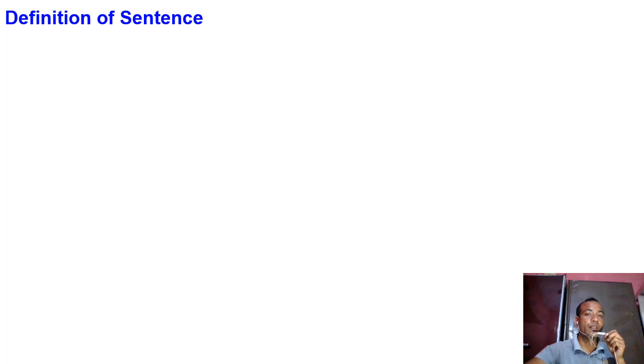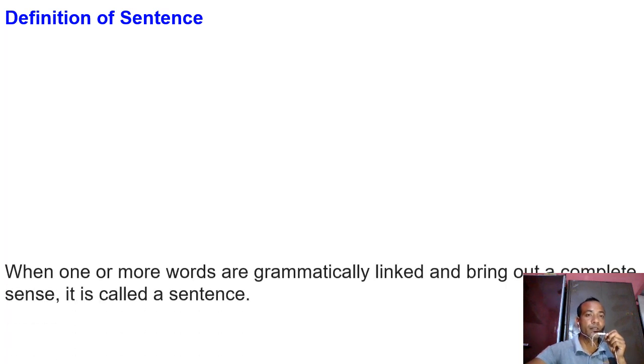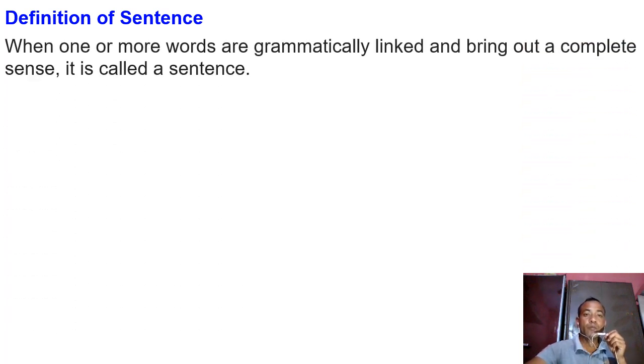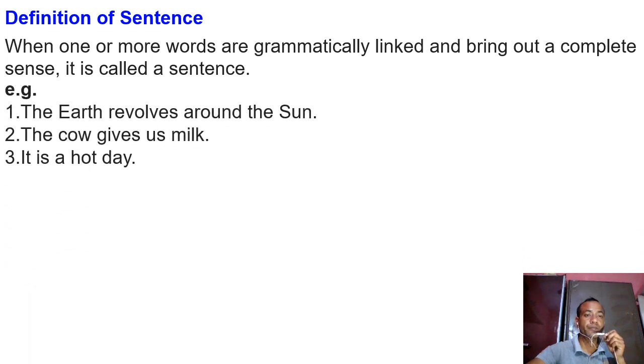Next, definition of a sentence. When one or more words are grammatically linked, means joined, and bring out a complete sense, it is called a sentence. Here are examples: the earth revolves around the sun, the cow gives us milk, and it is a hot day.